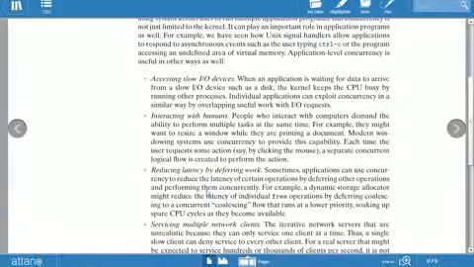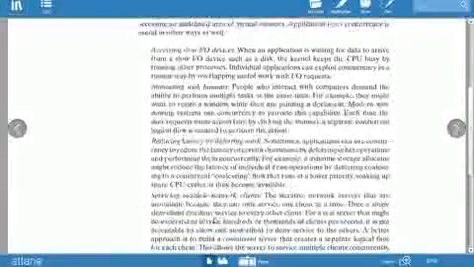Then the next advantage is servicing multiple network clients. Concurrency is important to serve multiple network clients. When there is concurrency control, multiple clients can access the data at the same time.